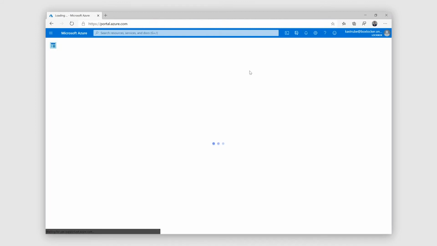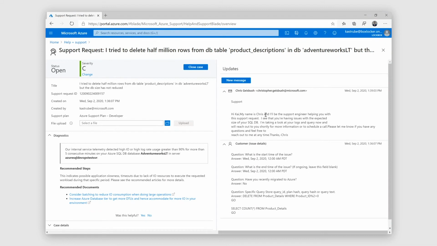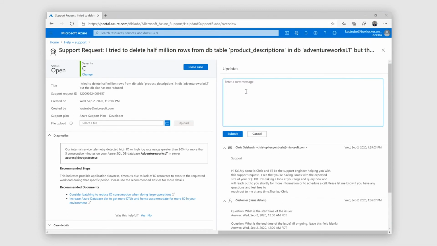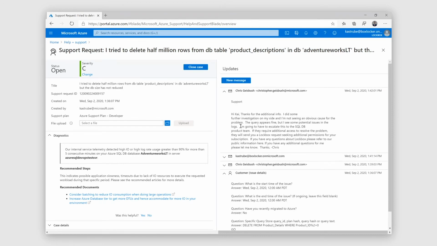So here we can see the new support ticket. We'll follow it in and wait for an update from CSS. So we can see we have an update from our support engineer, and he's introduced himself, and I'm going to reply back with a little more information. So I described the operation I ran and how it didn't produce the desired outcome, and we'll wait for a further update. So I got another response back from the support team, and I can see that he wasn't able to find the issue and escalated the issue to the actual product team, the SQL database product team. So I'm going to sit and wait and see what they come back with.